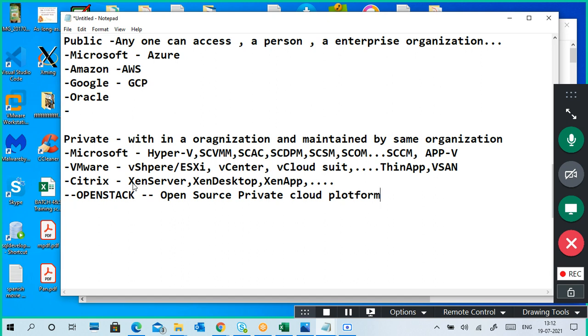Using this application, suppose you already have a virtualization environment, for example I'm using VMware vSphere. I have only a virtualization environment, high availability and storage environment, but not a cloud platform. Then I can use OpenStack to convert the virtualization environment into a cloud platform. Mainly it is for infrastructure as a service purposes only, pure infrastructure as a service actually.